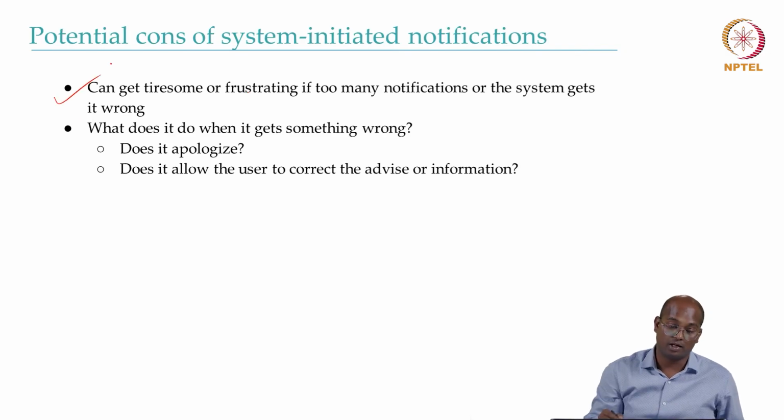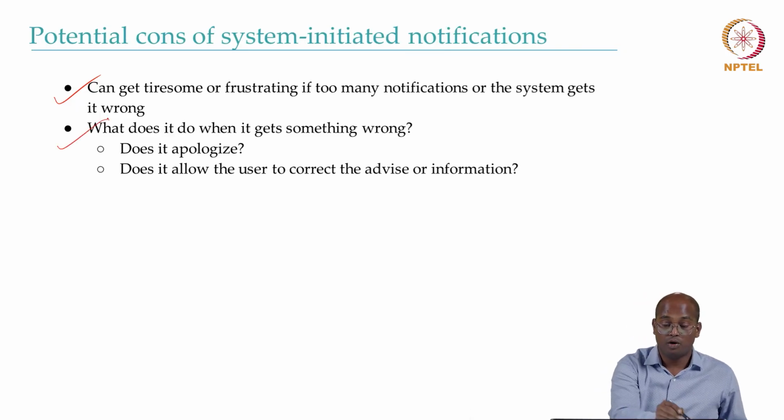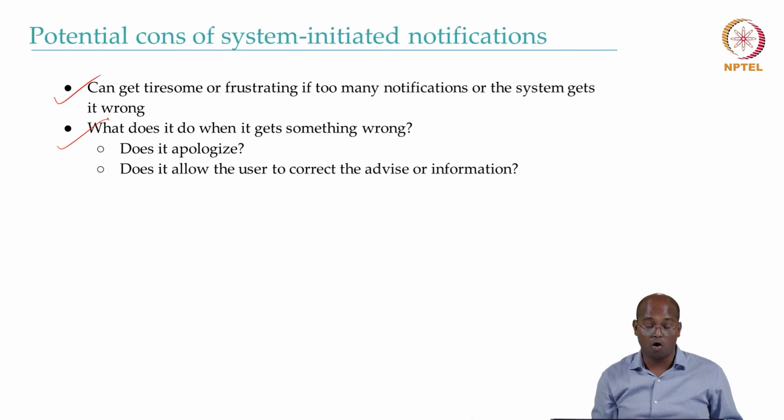So, the potential cons of system-initiated notifications. I believe you agree with this. They can get tiresome or frustrating if there are too many notifications or the system gets it wrong. For example, you are often in a meeting and you keep getting alerts or notifications. Again, it's very frustrating, and probably very distracting. You are in some urgent meeting, you don't want to be bothered. What does it do when it gets something wrong?